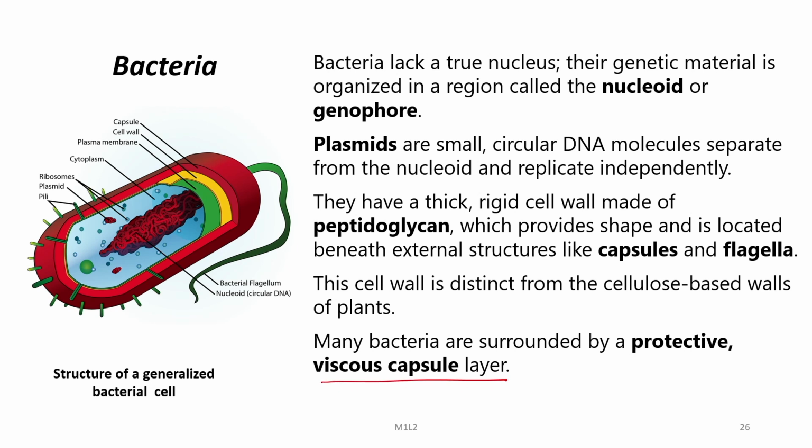In this figure you can see the generalized structure of a bacterial cell, where you have the bacterial flagellum and you have this nucleoid, which is the genetic material, and then apart from this nucleoid, you have another small genetic material here, which is the plasmid. Then you have the plasma membrane, the cell wall and the capsule, which is a protective viscous layer.